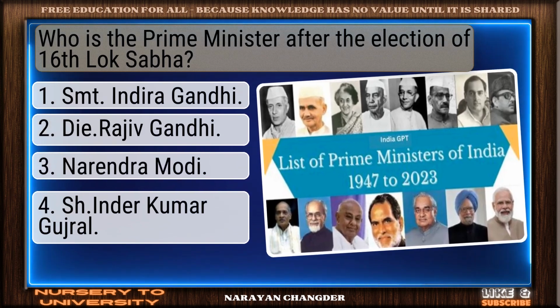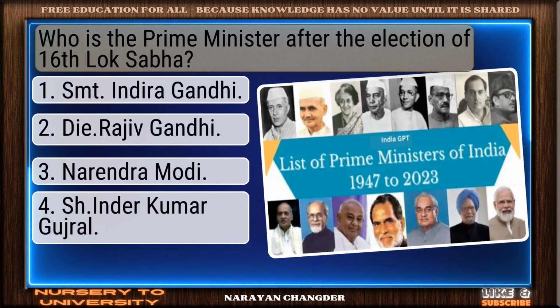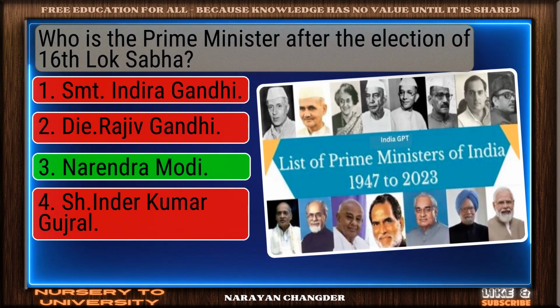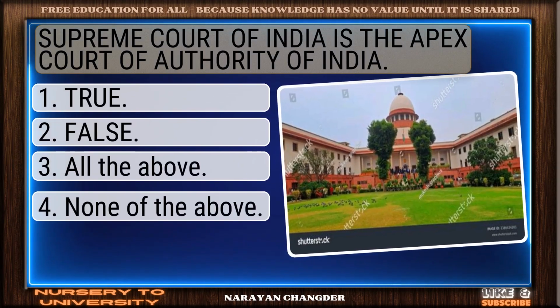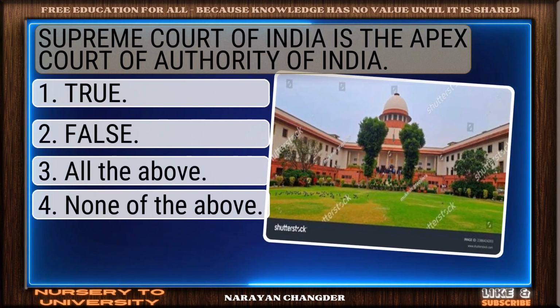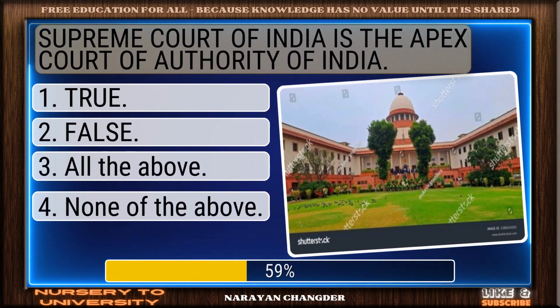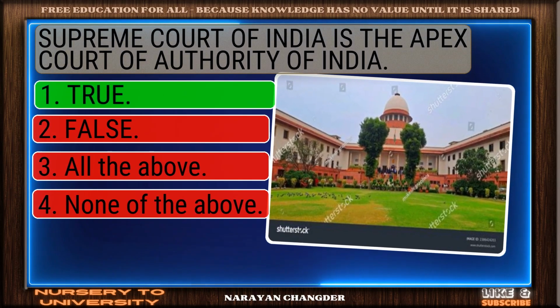Question number 63. Who is the Prime Minister after the election of 16th Lok Sabha? You chose Narendra Modi, and it is correct. Question number 64. Supreme Court of India is the apex court of authority of India. Right choice. True is the best answer.